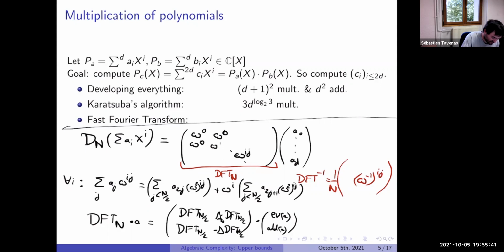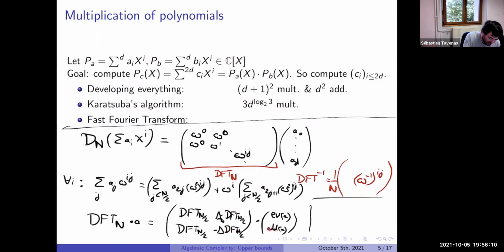I'm a bit fast, I see. You can look at it slowly and it will work. In fact, the idea is that we replace the multiplication by a matrix with multiplication by a scalar. We need to do it one time, this times this, and it will be the same for this times this, so it's only one computation. So we need two multiplications of a matrix by a scalar.